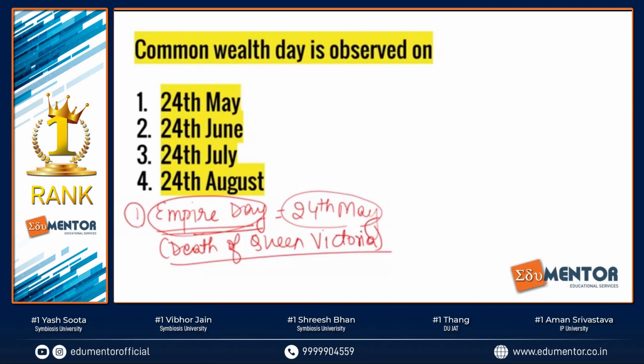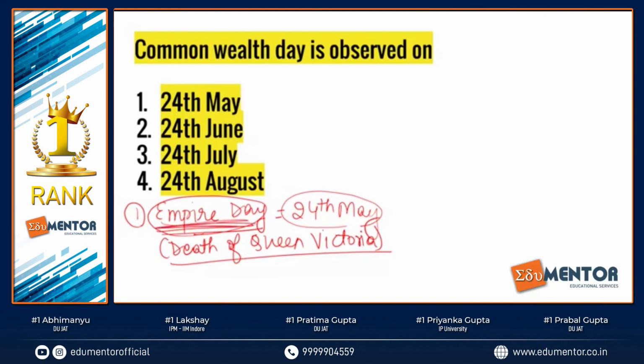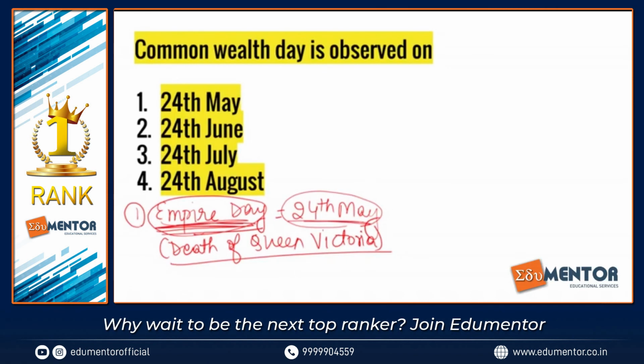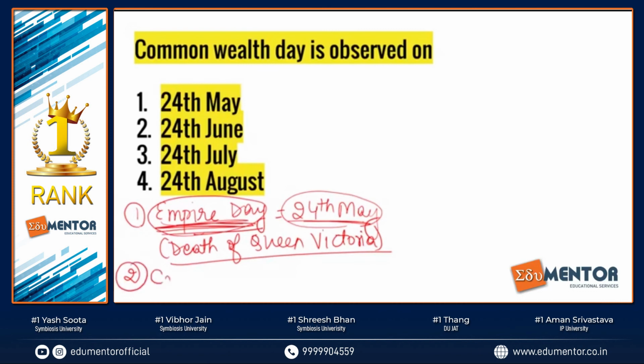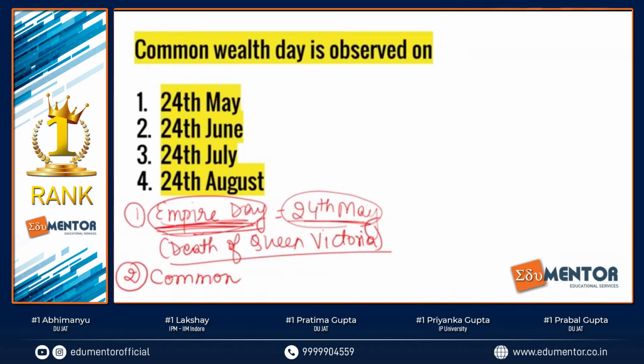Please remember this one thing: Empire Day is the 24th of May. So here 24th of May can become the correct answer, but otherwise Commonwealth Day is observed on the second Monday of March. When is Commonwealth Day observed? Empire Day is 24th May, so you can take 24th May over here as the correct answer.